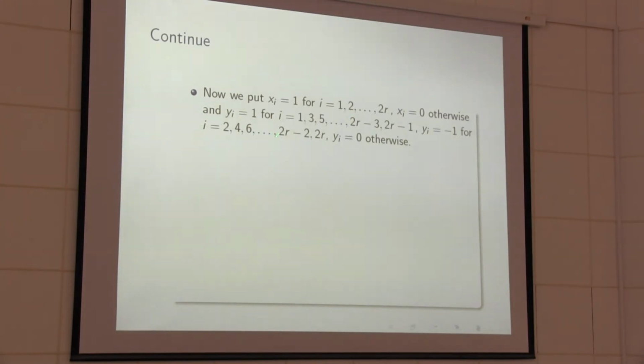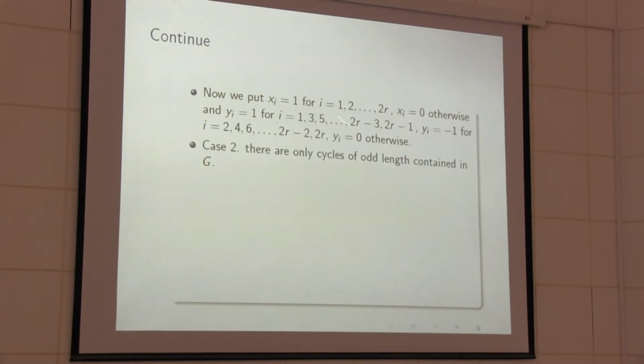And yi is equal to 1 for i equal to 1, 3, 5, up to 2r minus 1, the odd numbers. And yi is equal to minus 1 for the even numbers, i equal to 2, 4, 6, up to 2r. And yi is equal to 0 otherwise. If you put these values in the Rayleigh theorem, then you can find that q1 minus qn is greater than or equal to 4. We have proved this if there is any even cycle in the graph.